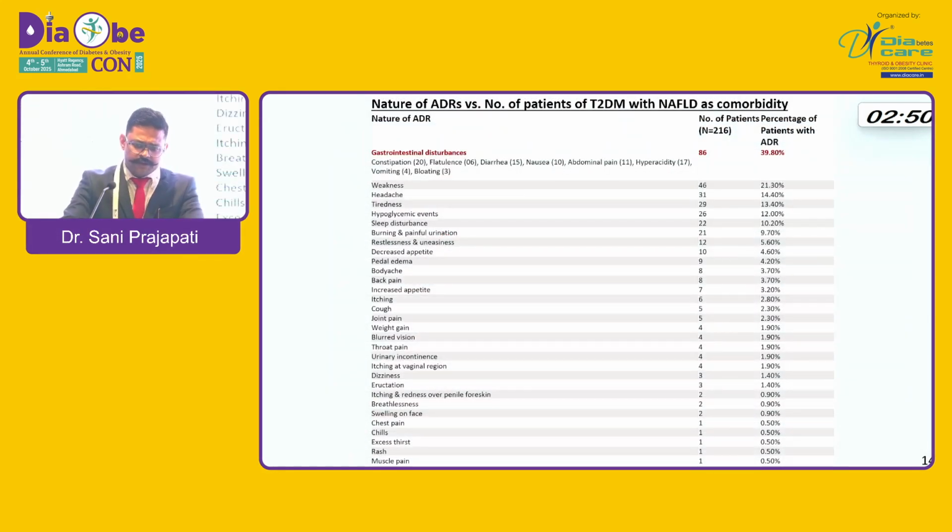With respect to the nature of ADR, the main ADR observed was GI disturbance, in 86 patients, almost 40% of patients, followed by weakness, headache, tiredness, hypoglycemic events, sleep disturbance, burning and painful urination, restlessness, uneasiness, decreased appetite, and various others.